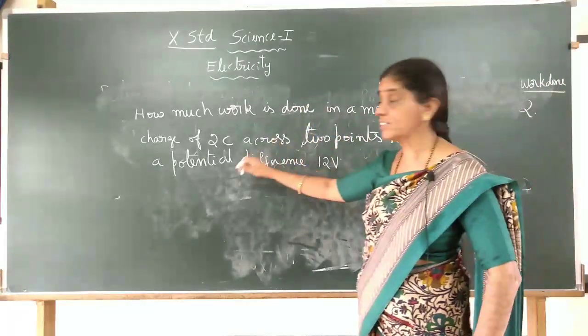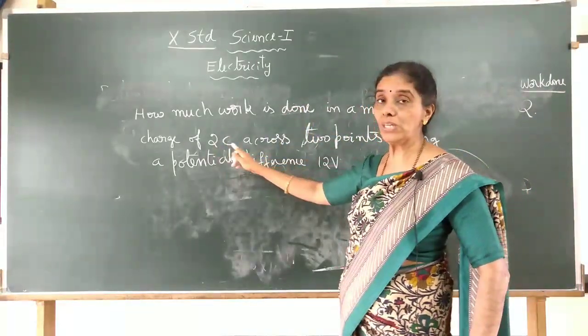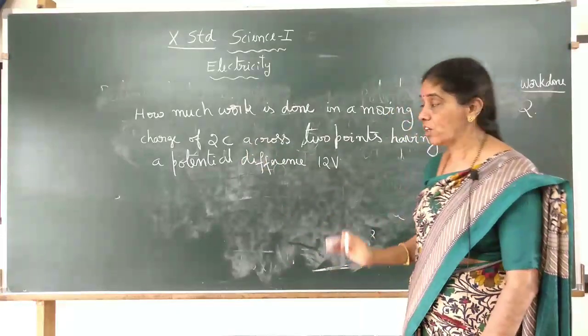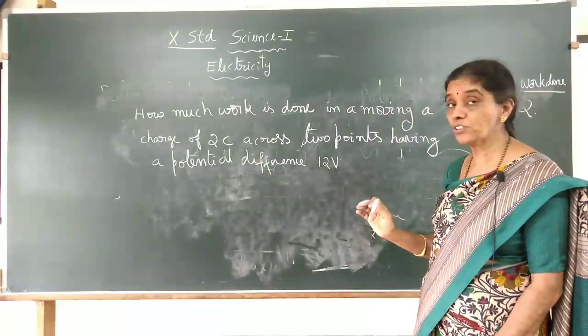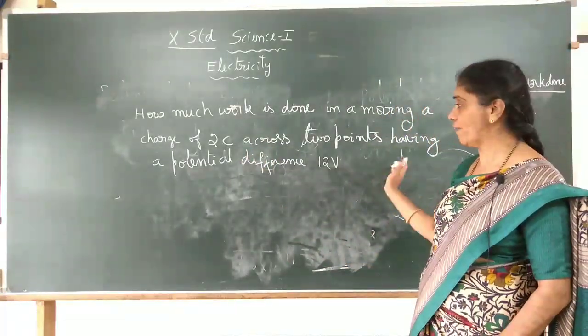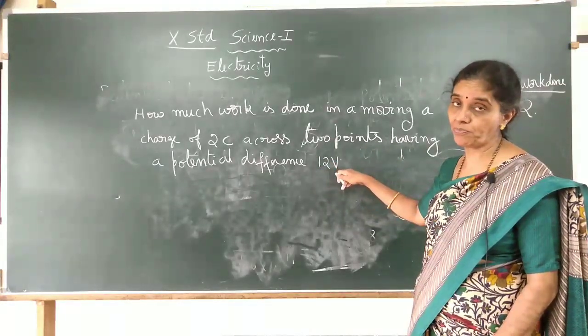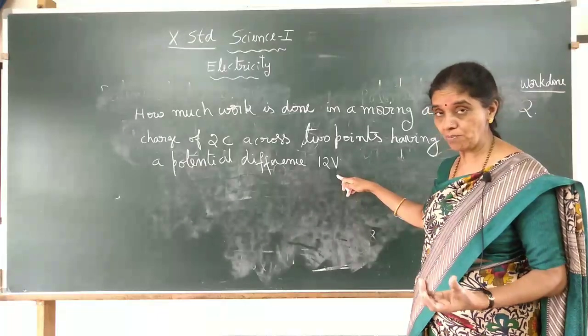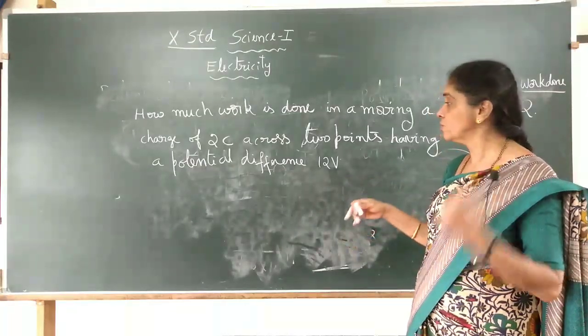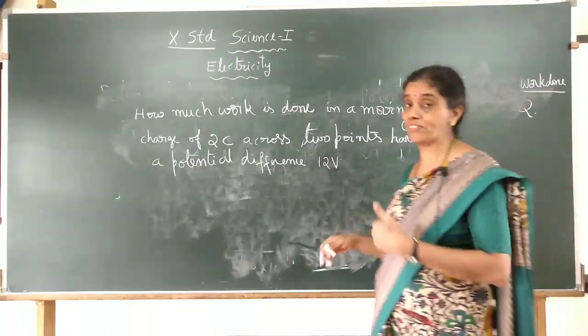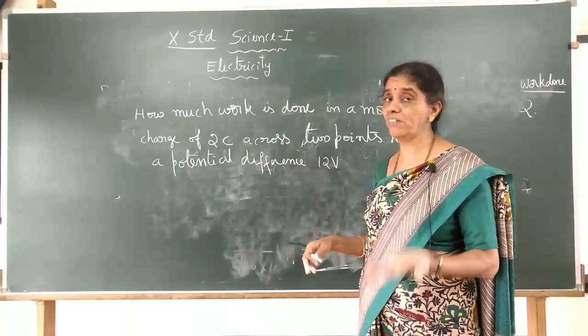How much charge? 2 coulomb of charge. You have to move it between the 2 points where the potential supplied by the battery is 12 volt. A 12 volt battery is used, and you have to move 2 coulomb of charge. How much should be the work done by you?